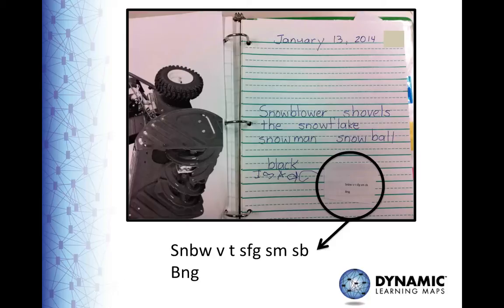He began many of his words with the correct initial letter and sound, which in this case is S. There is also a B at the beginning of the last word, which he said was black. Isaac is now writing multiple words on a line rather than creating a list. He described what a snowblower does and the color rather than just providing a label.